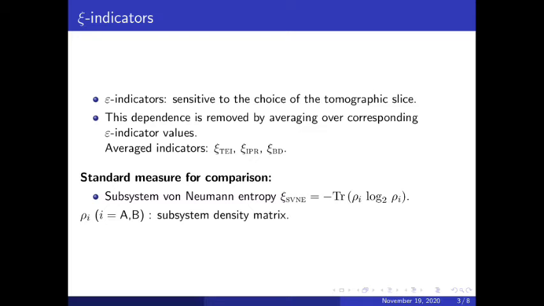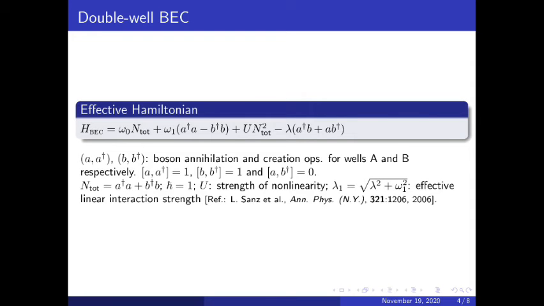We can now assess the performance of these indicators by comparing them with standard entanglement measures such as xi-SVNE that is defined here. Let us consider a double-well Bose-Einstein condensate system modeled by this effective Hamiltonian given here. There is a symmetric nonlinearity of strength U with linear interactions of strength lambda and omega 1. N dot, which is equal to A dagger A plus B dagger B, is a conserved quantity.